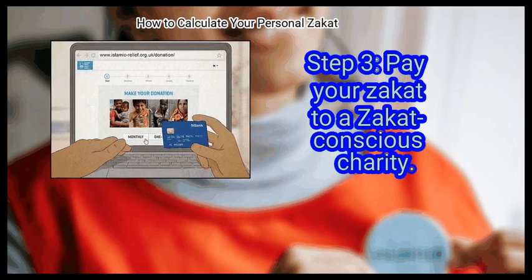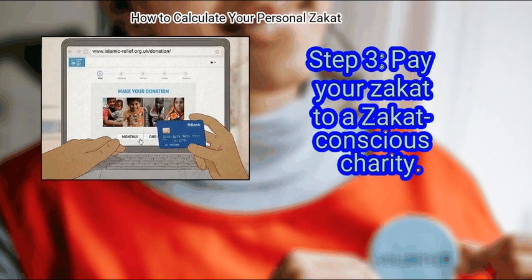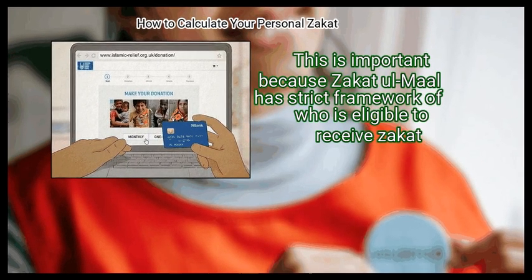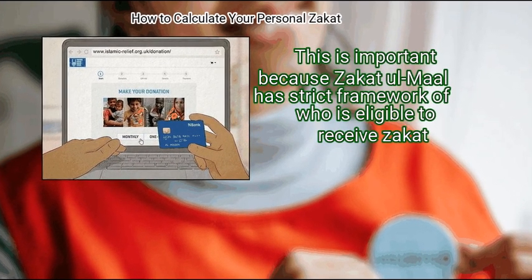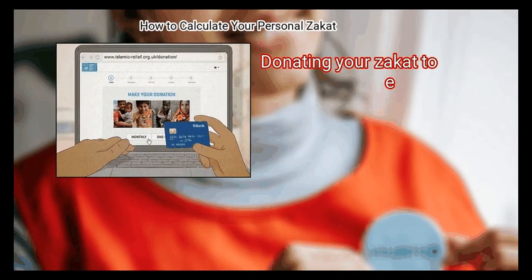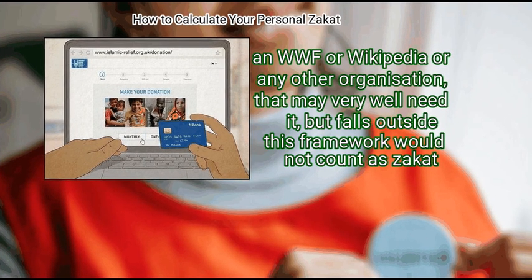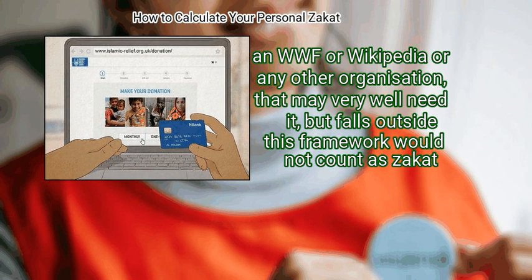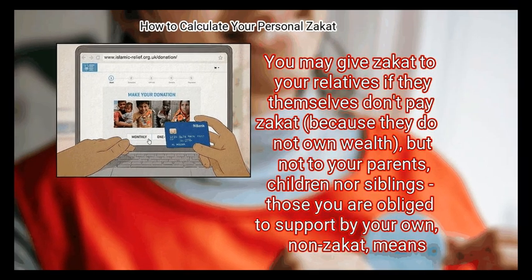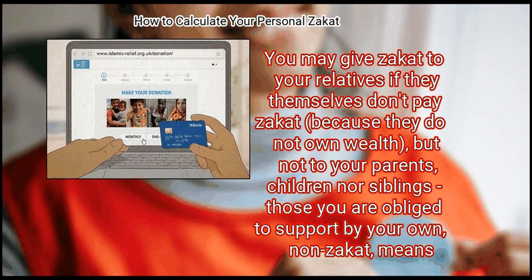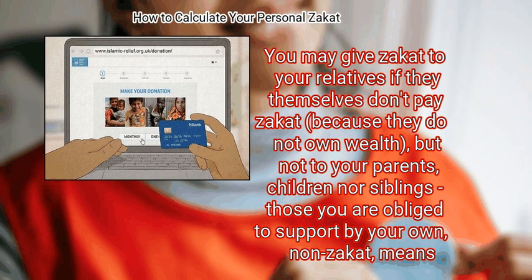Finally, pay your zakat to a zakat-conscious charity. This is important because Zakatul Mal has a strict framework of who is eligible to receive zakat. Donating your zakat to WWF or Wikipedia or any other organization that may very well need it, but falls outside this framework, would not count as zakat. You may give zakat to your relatives if they themselves don't pay zakat because they do not own wealth, but not to your parents, children nor siblings, those you are obliged to support on your own.